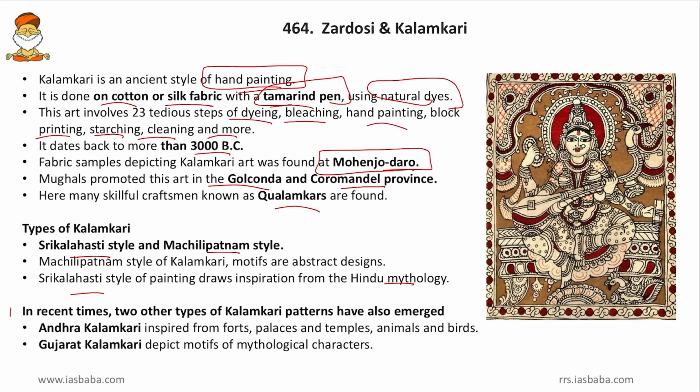Then in recent times, two other types of kalamkari paintings have emerged, that is Andhra kalamkari. It is inspired from the forts, palaces, temples and animals and birds. So these are abstract designs. Then Gujarati kalamkari, depicting the motifs of mythological characters. So in Gujarati kalamkari, we have Ramayana, Mahabharata, etc. But in Andhra kalamkari, the forts of Golconda, then palaces, temples, then animals and birds are pictured. So this is a small account on kalamkari.